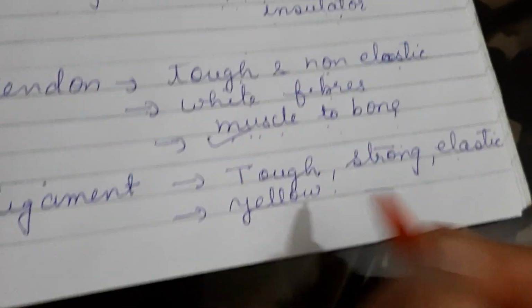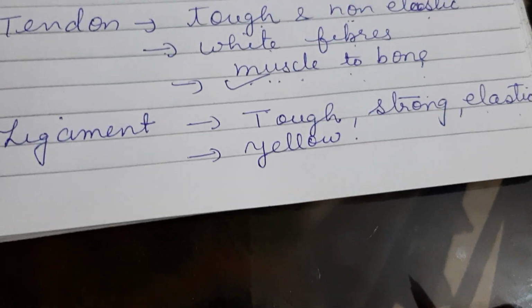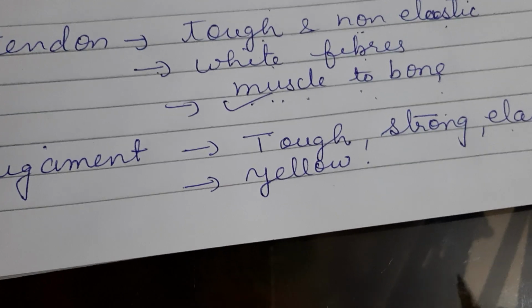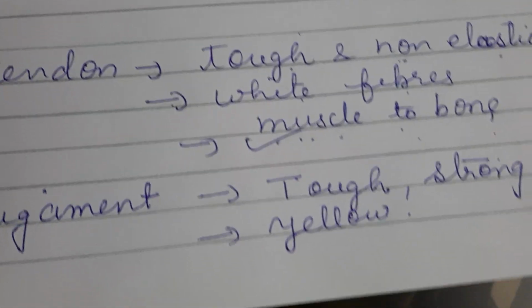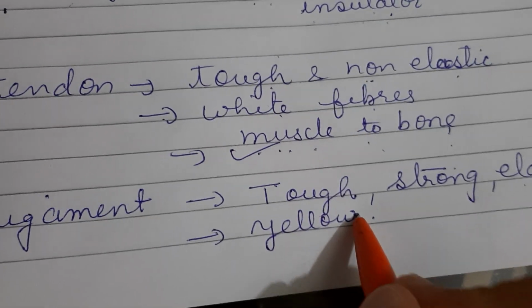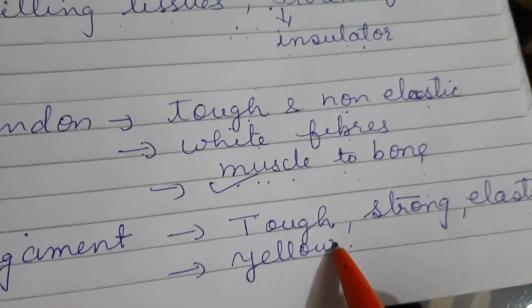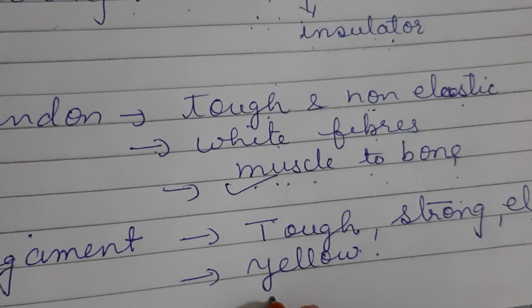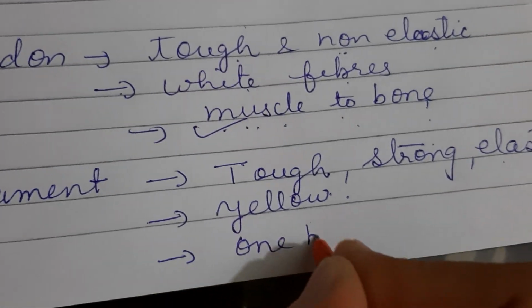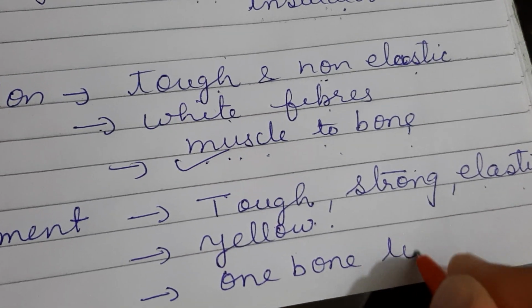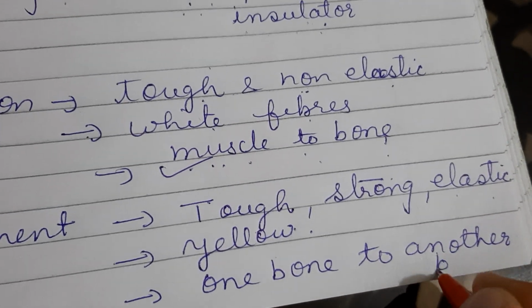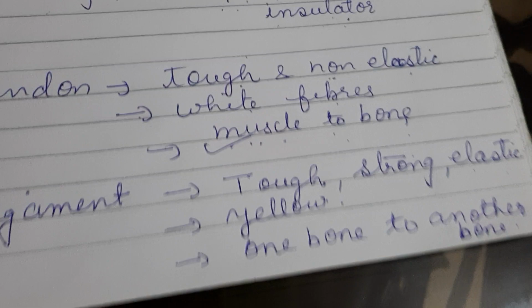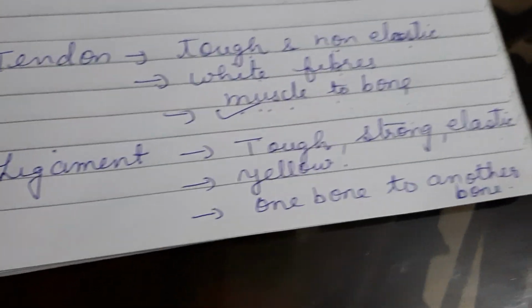Yellow fiber means, I have explained to you that yellow fibers are made up of a different protein, and the white fibers are made from collagen, and yellow is made up from the elastic protein. So they are made up from the yellow fibers, and their function is to connect one bone to another bone.